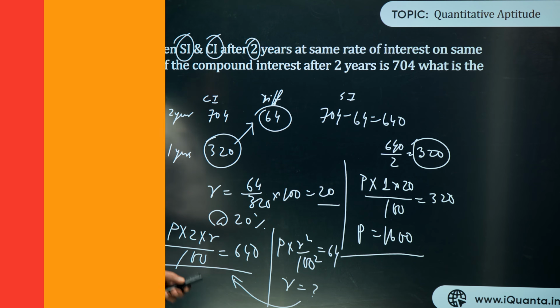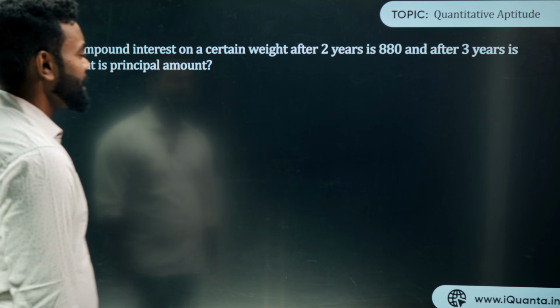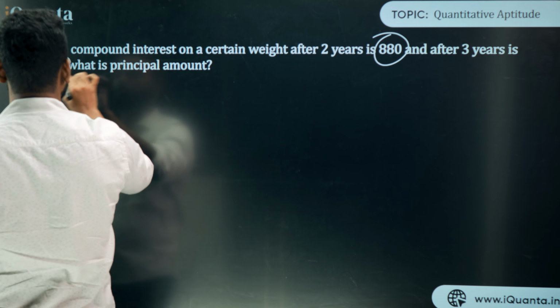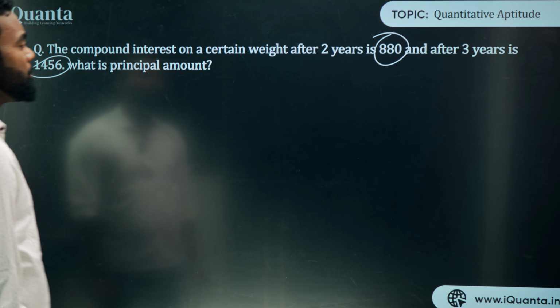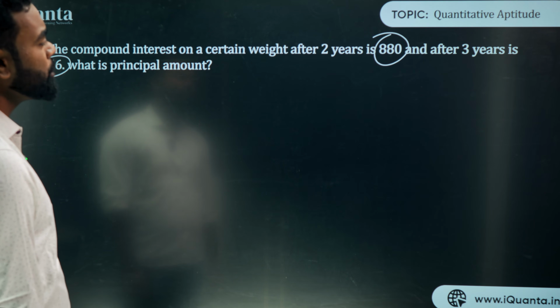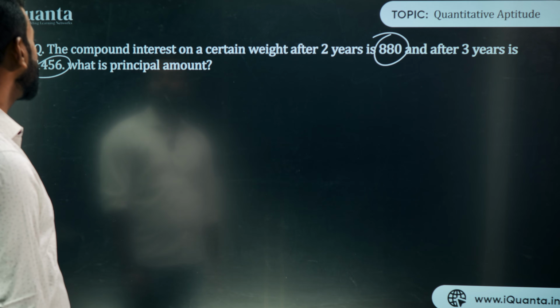Let's go for the next one. Now this is also a very good question. This is a kind of CAT question, like 880 and 1456. It is said that the compound interest on a certain weight after 2 years is 880 and after 3 years is 1456.